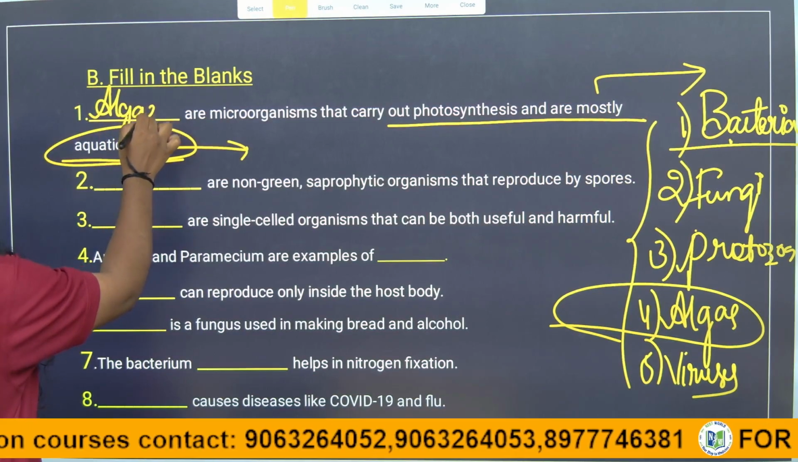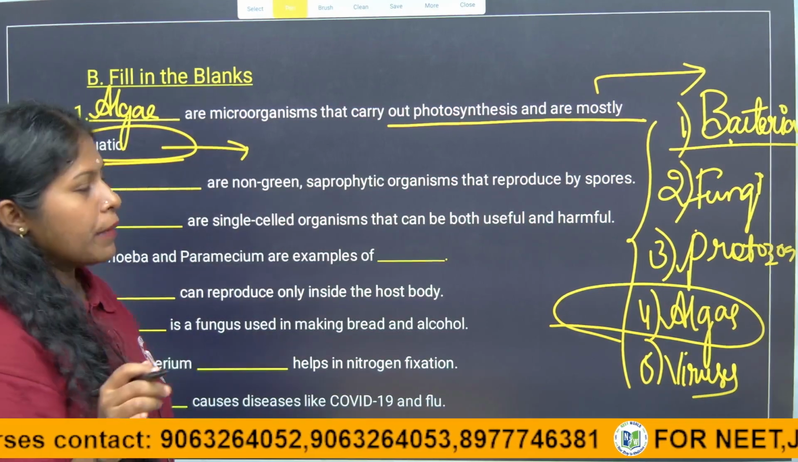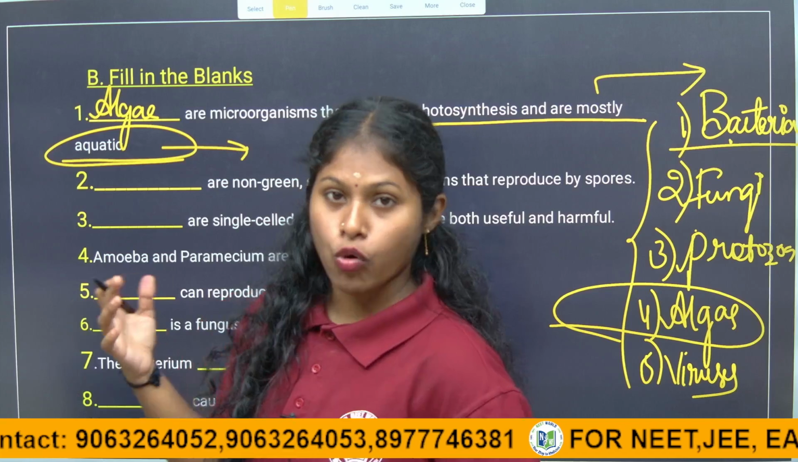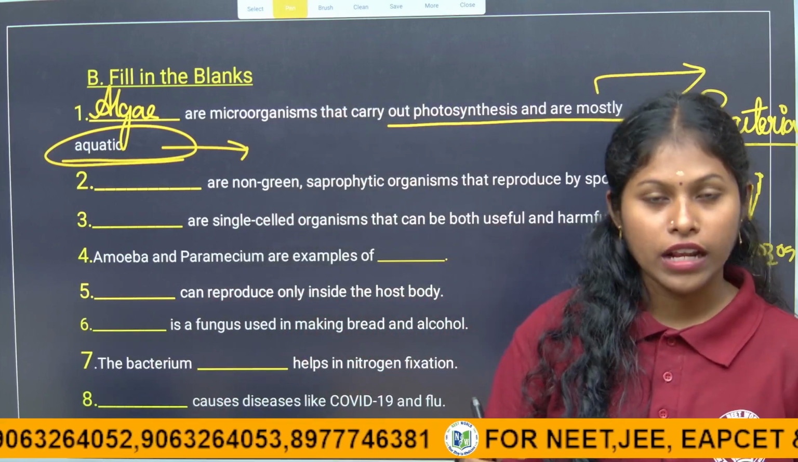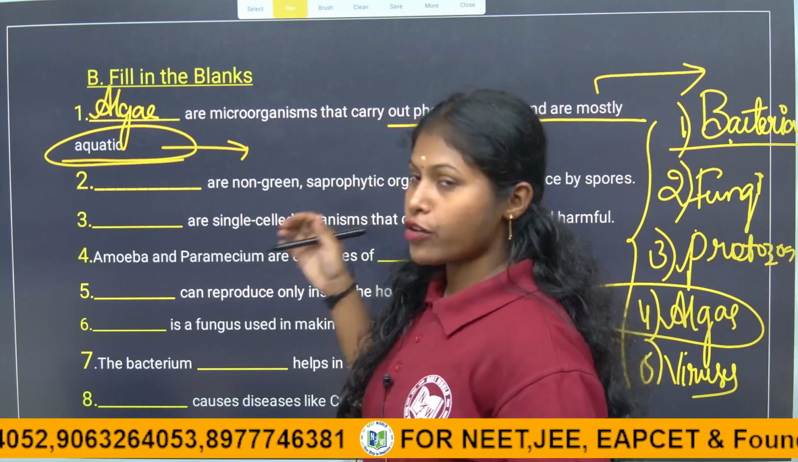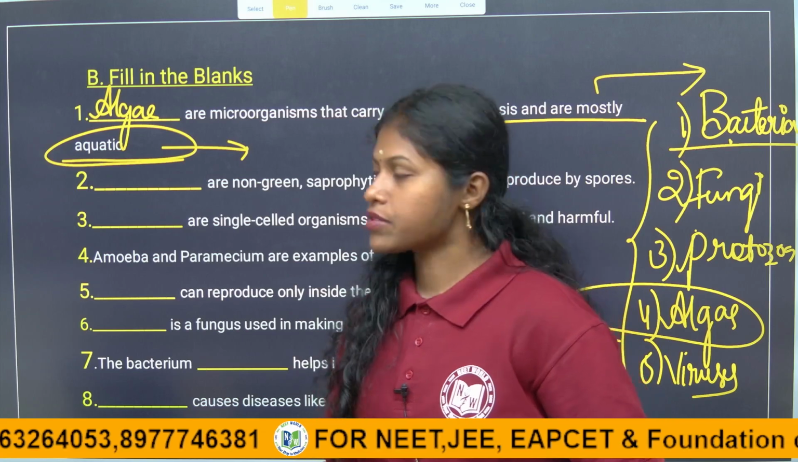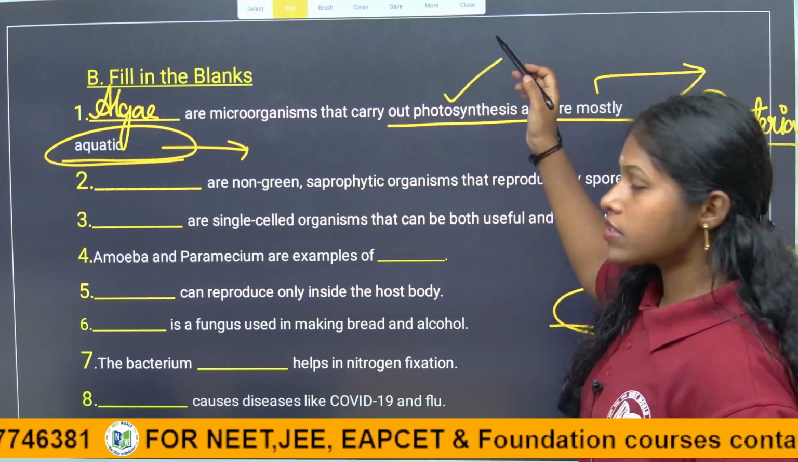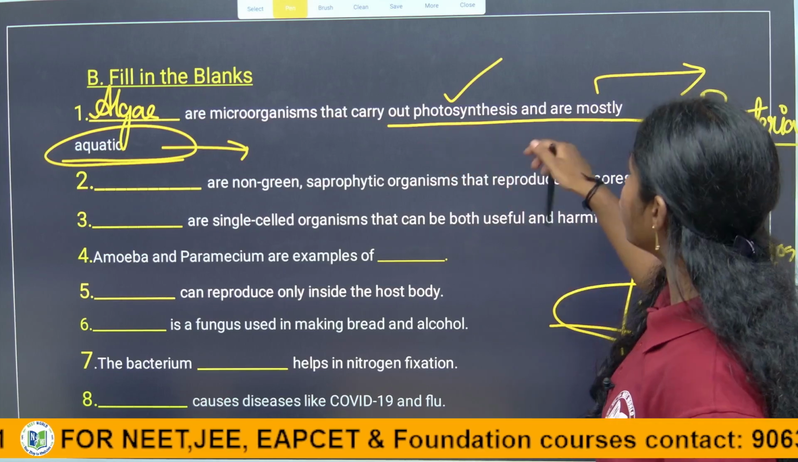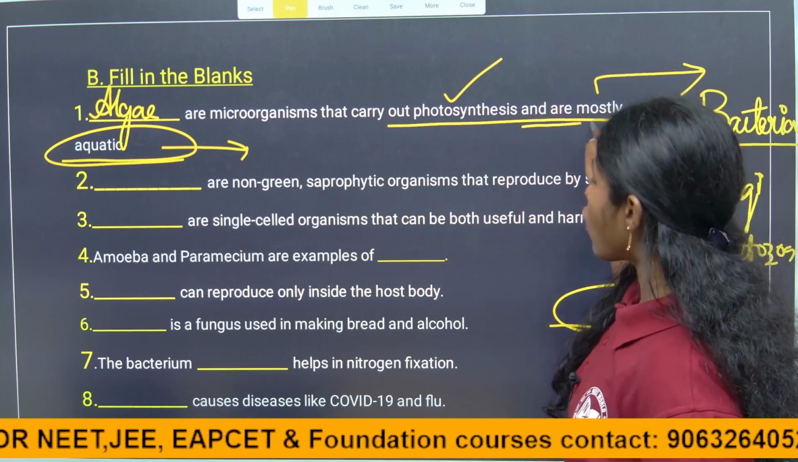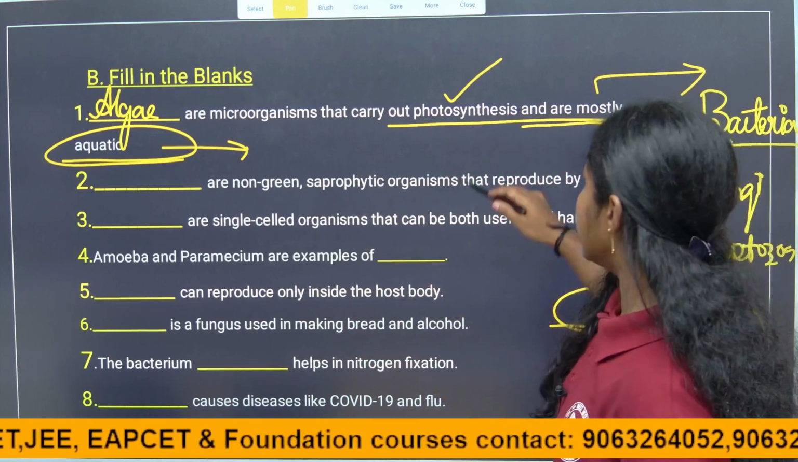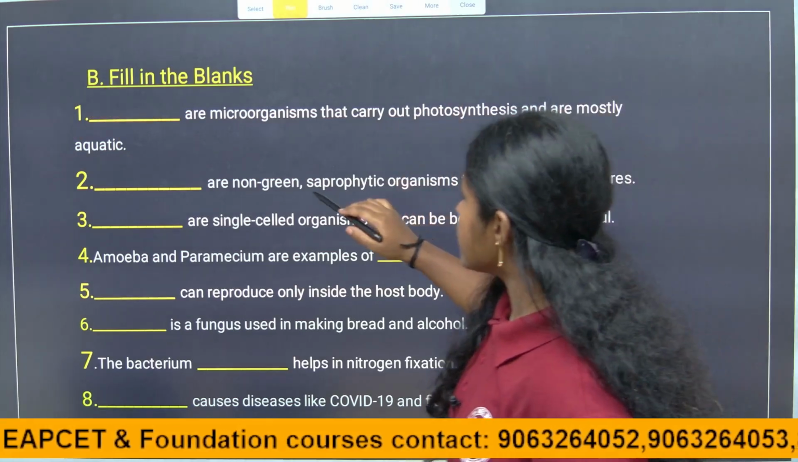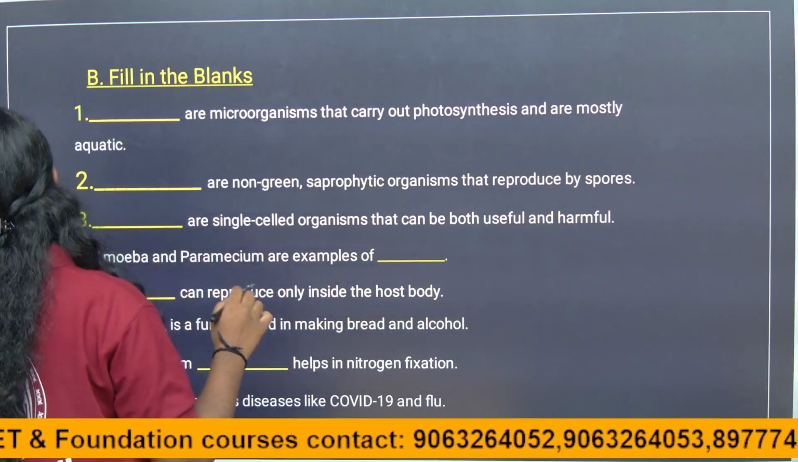Algae are autotrophic microorganisms which can prepare their own food with the help of chlorophyll. So they are autotrophs, they do not depend on other organisms for food. So algae are the microorganisms that carry out photosynthesis. Photosynthesis is nothing but preparing their own food with the help of sunlight, and they are mostly aquatic. Right, so the answer to the first question is algae.